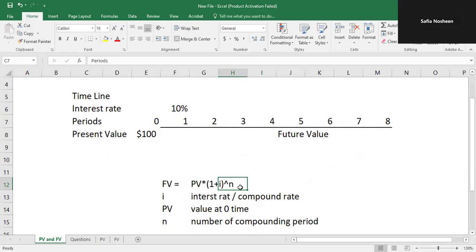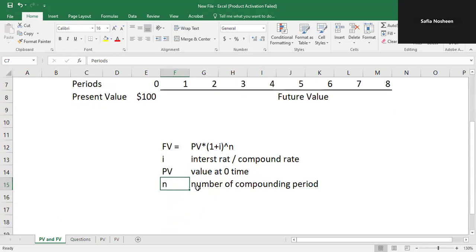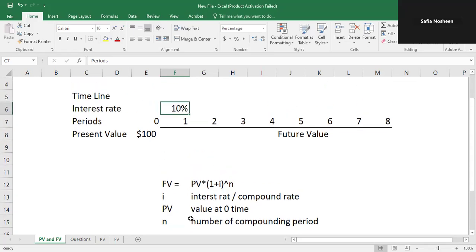Here n is the number of periods, i is the interest rate and compounding rate, whereas present value is the value at the zero time, and n is the number of compounding periods, for how many years you want to know the future value. In this example, if you want to know the value at year 5, it means that n will be 5, the interest rate can be 10%, the present value is $100, and we want to find out the future value.